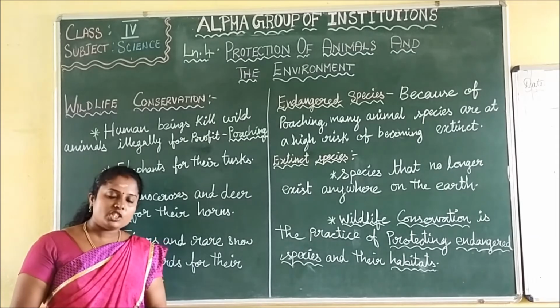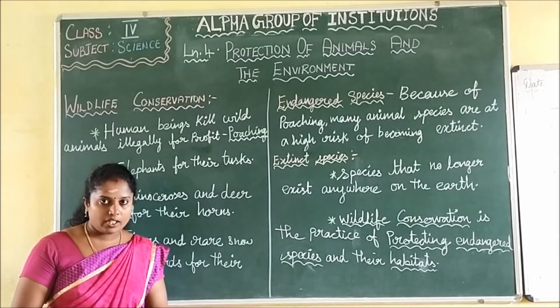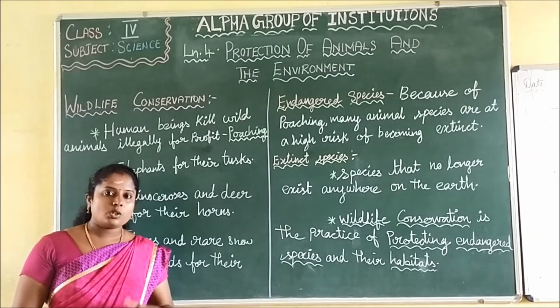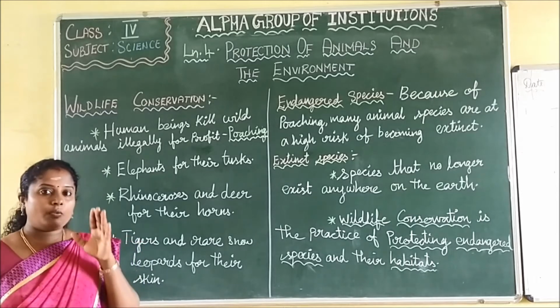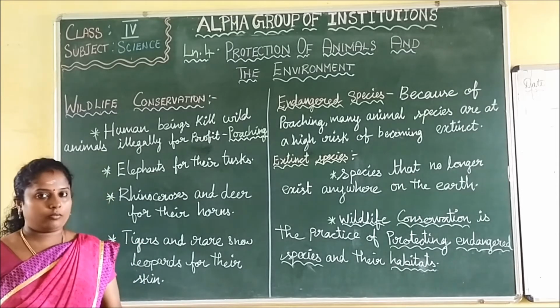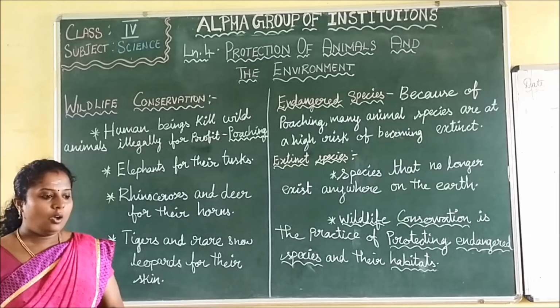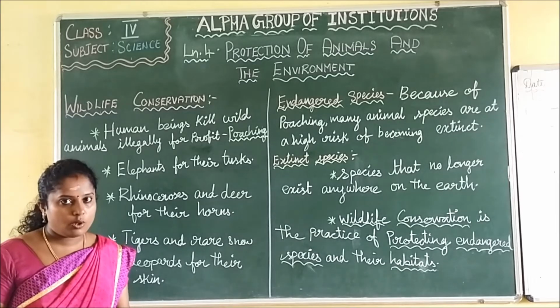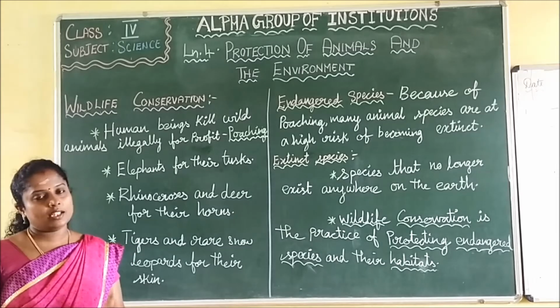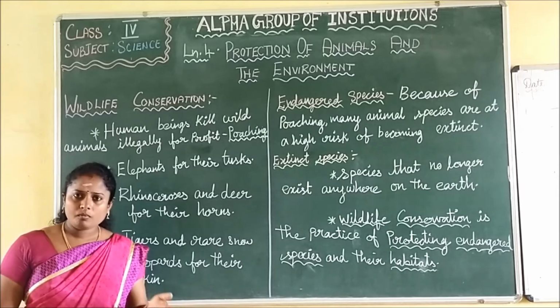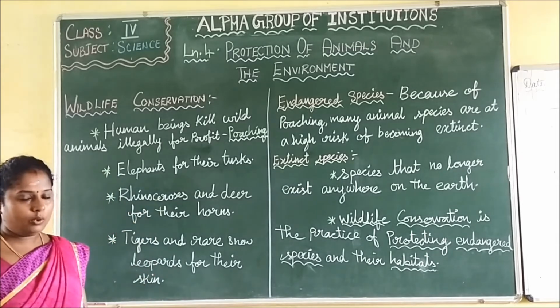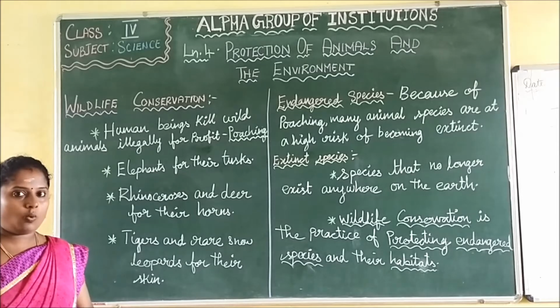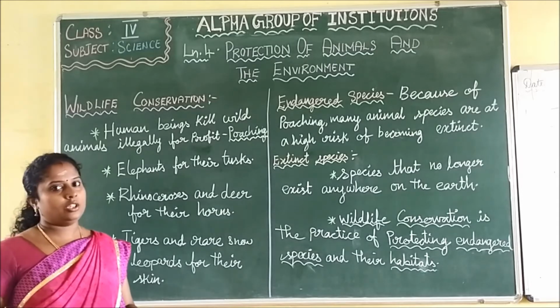In which way can we protect and save them? We are discussing what we have to do and what we should not do to protect the animals and the environment. So now we are going to discuss wildlife conservation. What is wildlife conservation?